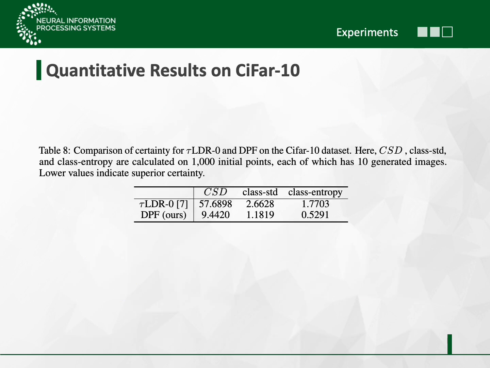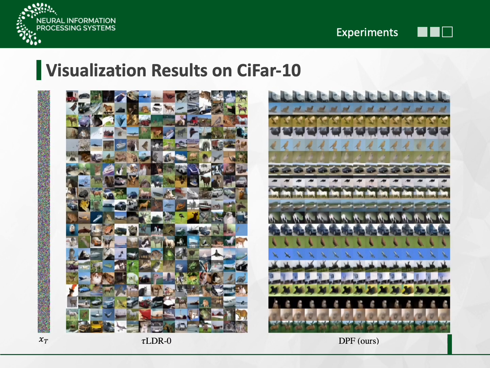In addition, we employ our DPF on the CIFAR-10 dataset. As shown in the table, our method's sample results have a smaller standard deviation. Here are the visualization results on CIFAR-10. It is evident that, starting from the same initial points, SDDM produces a variety of images with different content. In contrast, our generated images exhibit consistent content, indicating a reduction of uncertainty.